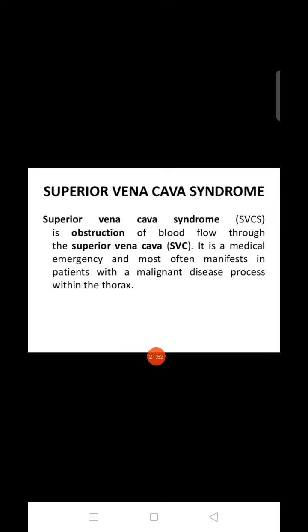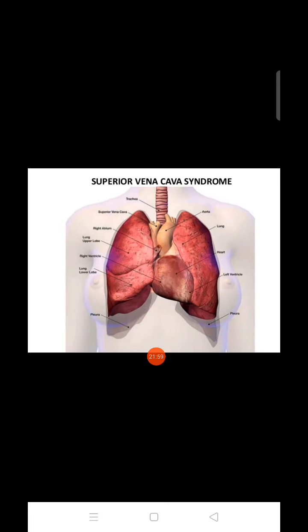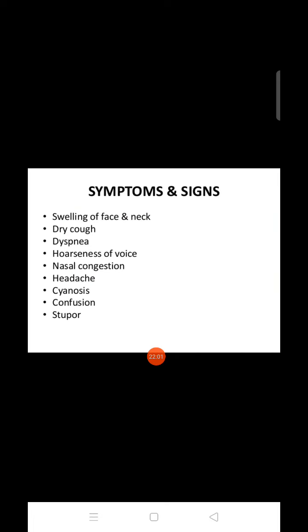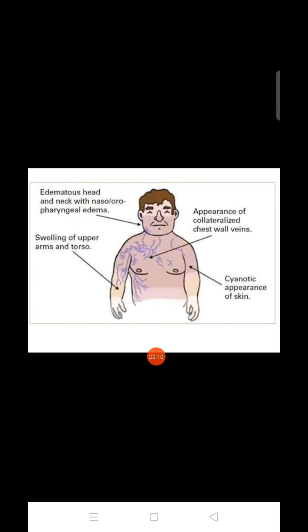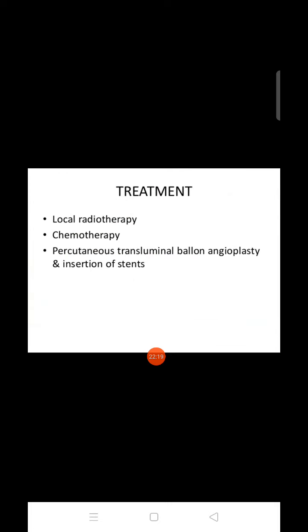IV infusion. Next condition, superior vena cava syndrome, is an obstruction of blood flow through the superior vena cava. The symptoms: swelling of face, neck, dry cough, dyspnea, hoarseness of voice, nasal congestion, headache, cyanosis, confusion and stupor. Next, edematous head, neck, nasopharyngeal edema, swelling of upper arm and torso, appearance of collateral chest wall veins, cyanotic appearance of the skin. The treatment is local radiation therapy, chemotherapy, percutaneous transluminal balloon angioplasty.